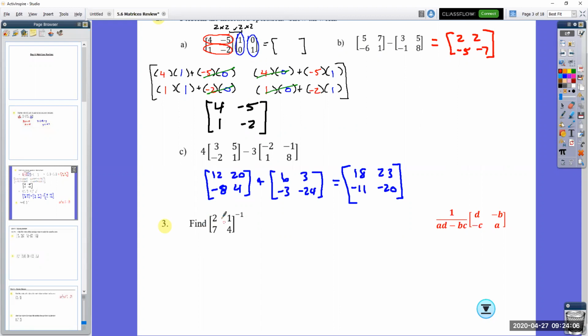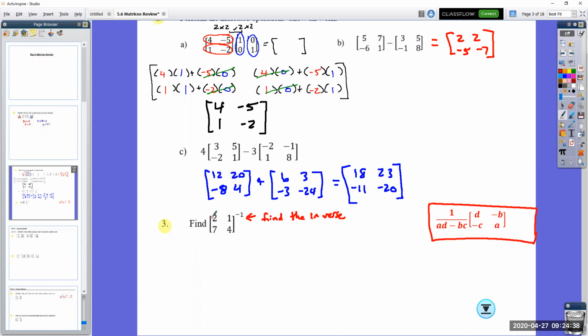So it says find, and it has a matrix to the -1. Remember, this right here is just a fancy way of saying find the inverse. Okay. And I've written this equation down over here because Miss Schuler would have gone over this, I believe, on day 2. So when we're finding this inverse, we need 1 over the determinant, this AD subtract BC. The vocab word for that is determinant.